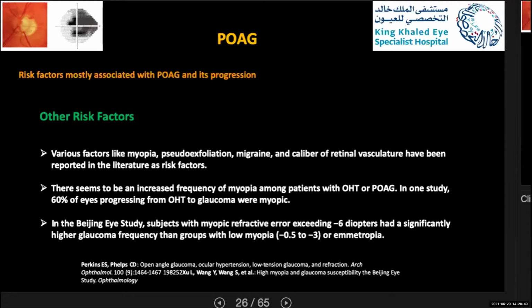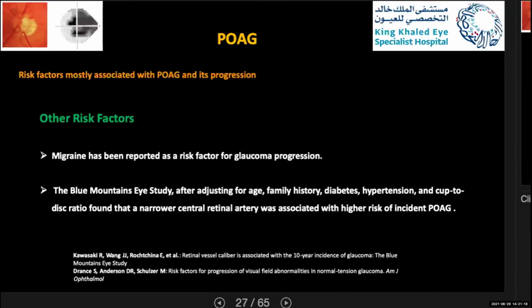A study done by Perkins found an increased frequency of myopia among patients with ocular hypertension or primary open-angle glaucoma. In his study, 60% of the eyes progressing from ocular hypertension to glaucoma were myopic. And in the Beijing Eye Study, subjects with myopic refractive error exceeding -6 diopters had a significantly higher glaucoma frequency than a group with low myopia or emmetropia.